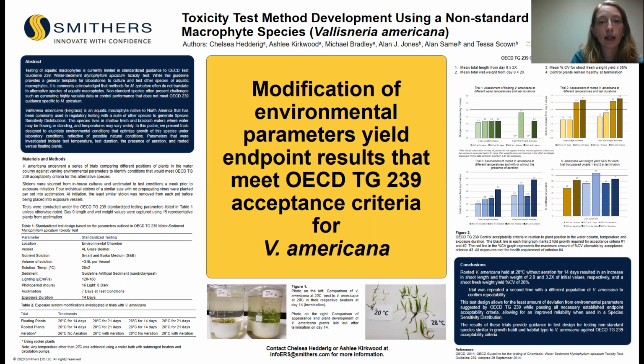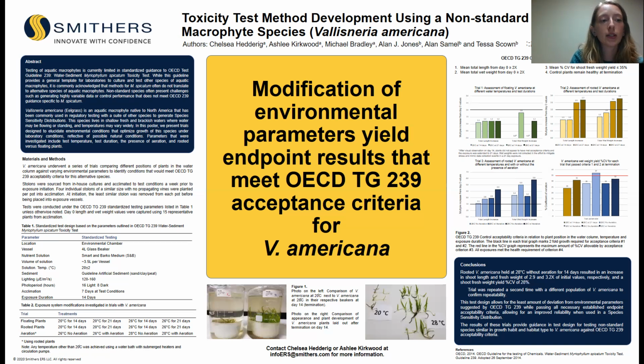Now, we chose Vallisneria americana based on its relative abundance, availability, culturability, and the important role it plays across ecosystems all around the globe. So here we did a series of trials that utilize the environmental conditions and laboratory parameters suggested by the Myriophyllum OECD 239 with one or two variables under observation at a time.